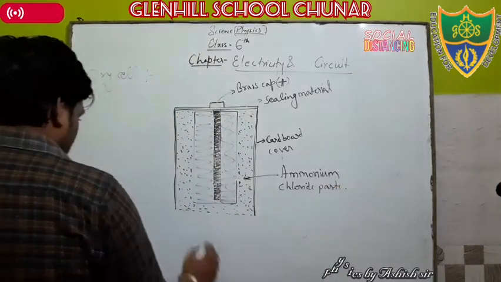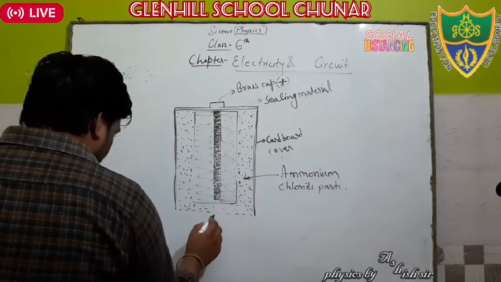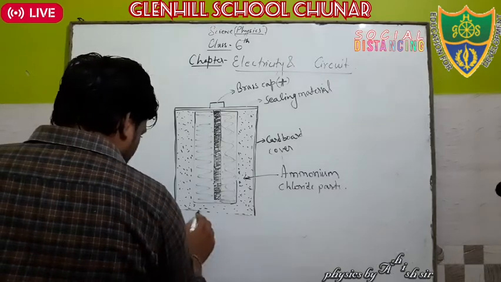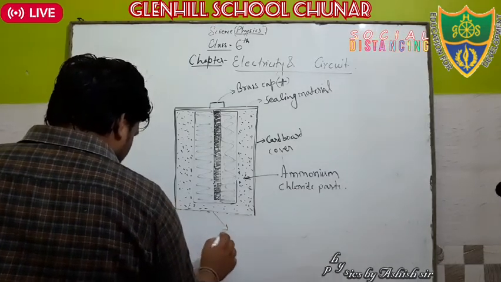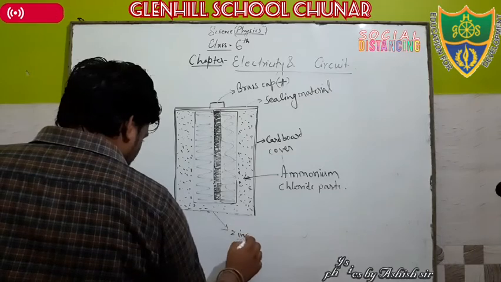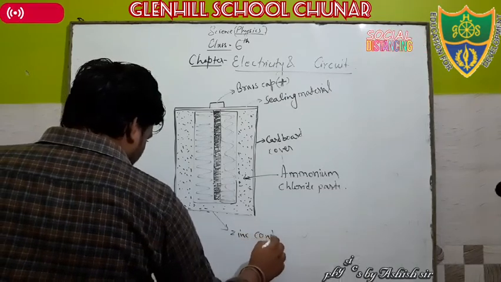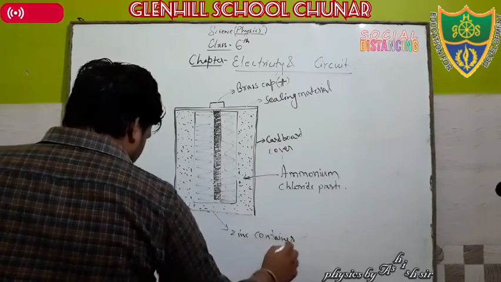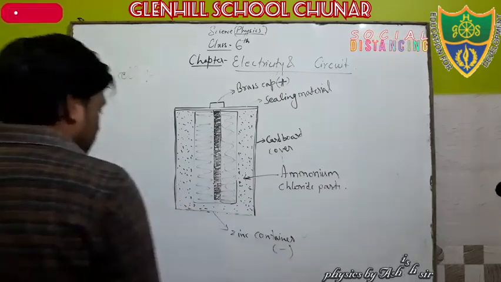Okay. This is a zinc container, and it acts as the negative terminal.